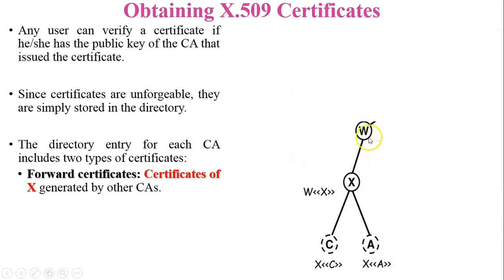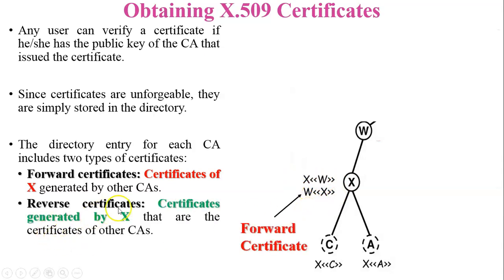Whenever X and W communicate with each other, they both generate certificates for each other. As per the definition of forward certificates, these are certificates of X generated by other CAs. In this figure, this is the certificate notation: the certificate of X generated by W. So this is called a forward certificate.